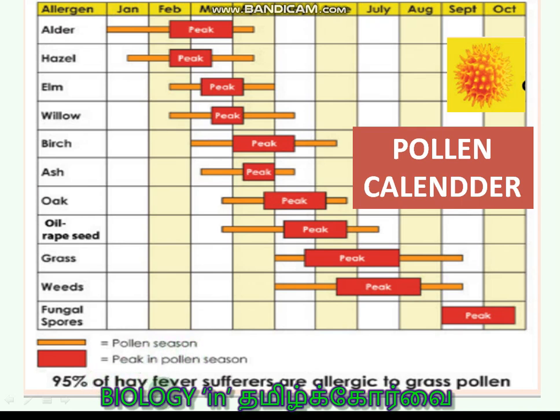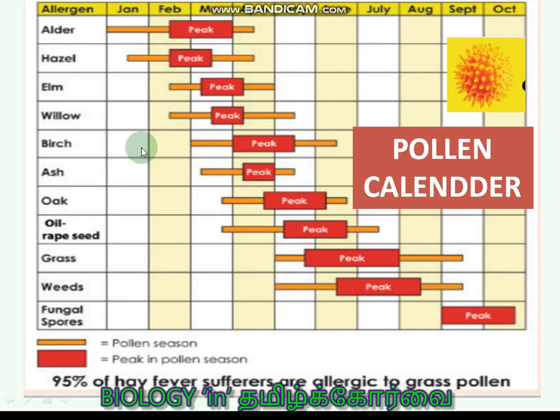You see, 95% of hay fever sufferers are allergic to grass pollen. So that particular person is allergic to willow pollen. The plant starts producing the willow pollen from the month of February and it goes up to the month of May. So he can definitely plan his visit to India after June. After June there is no pollen grain at all. So he will not suffer from the allergy caused by the pollen grains of willow. So this is the use of the pollen calendar, students.